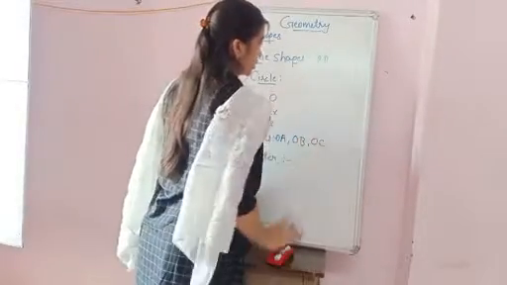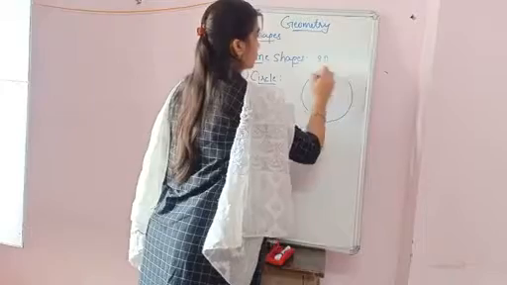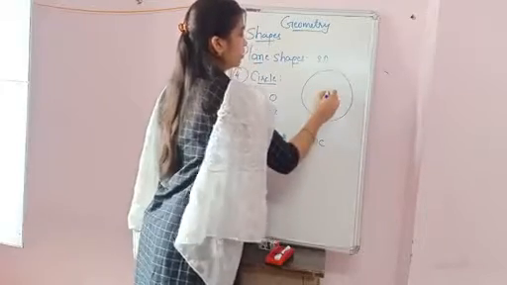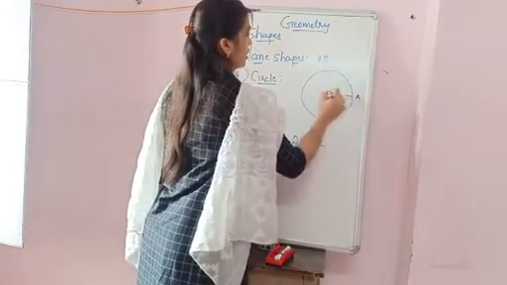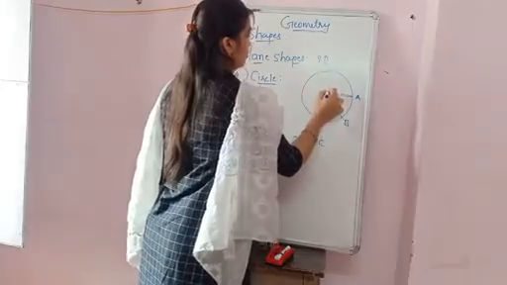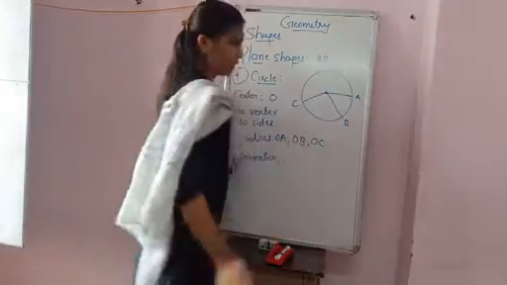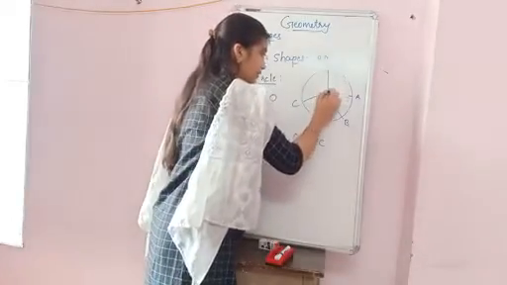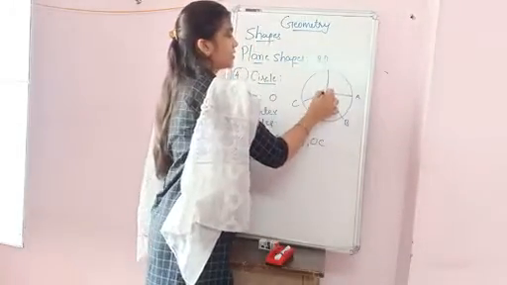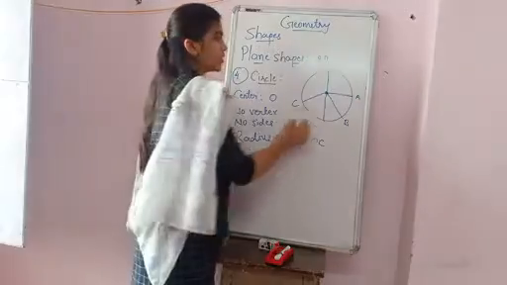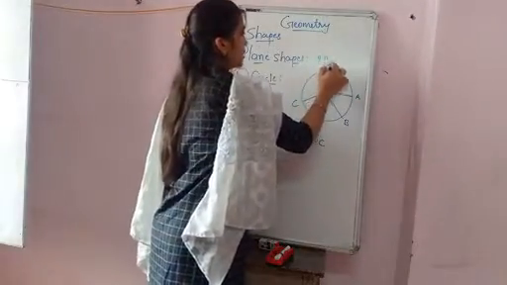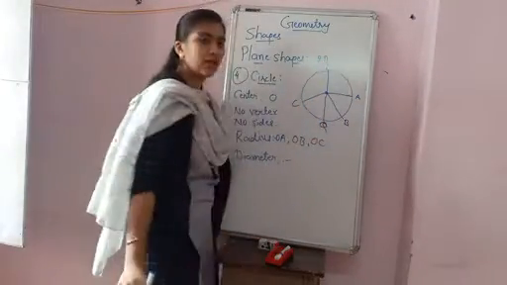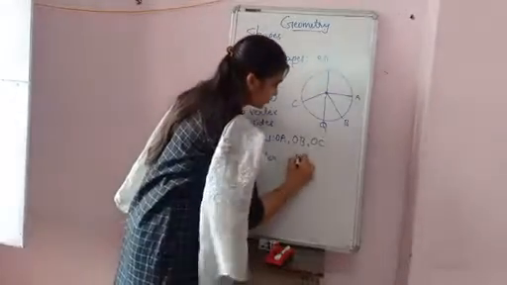So I draw it again. This is the center. Okay. So I draw one line that passes from the center. आप देख सकते हो कि वो line center में से pass हो रही है. PQ. That is called the diameter.